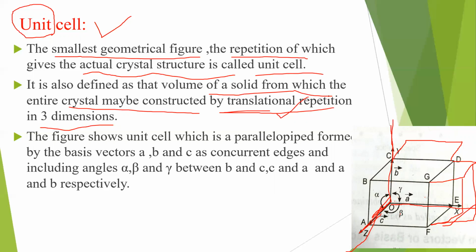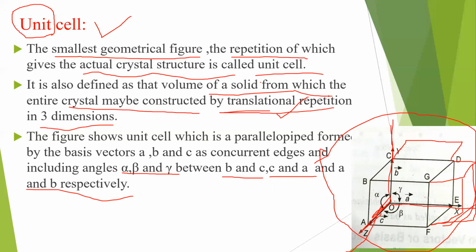For C bar and A bar, we have put beta, where O is the origin of these vectors in the translational direction. So this comprises our unit cell. This comprises our unit cell with alpha, beta, and gamma, the angles between B and C, C and A, and A and B respectively. Okay, so this is our unit cell here. Okay, right?